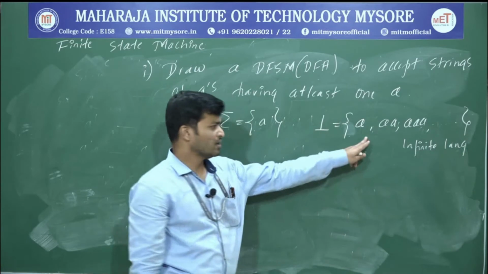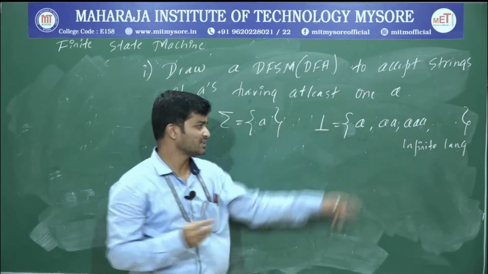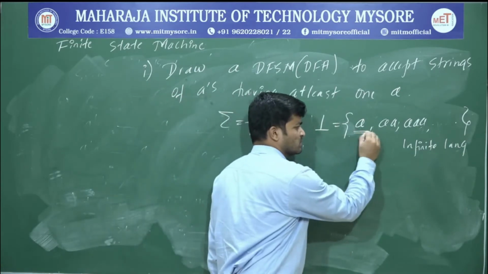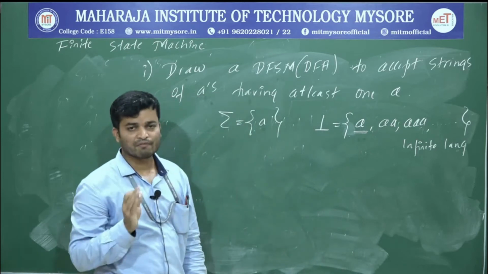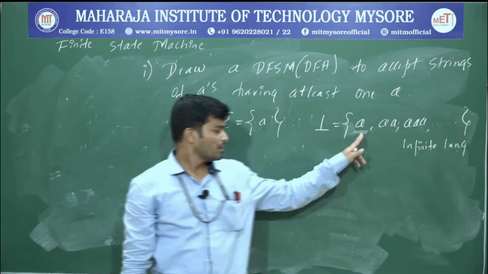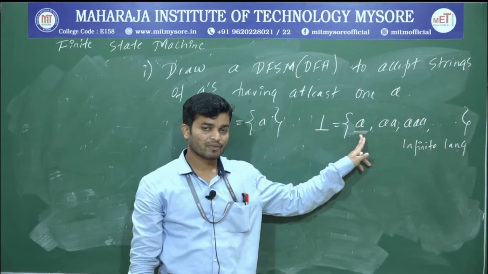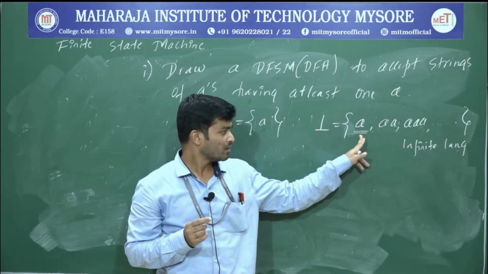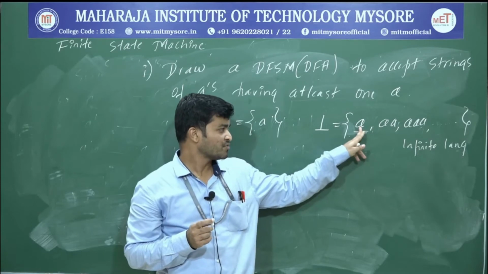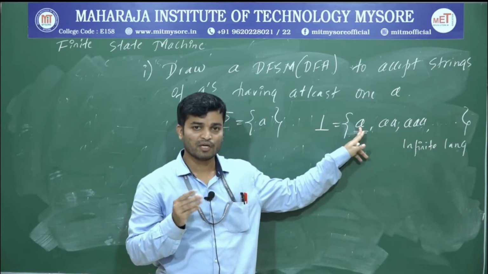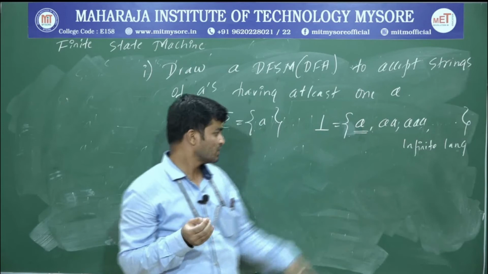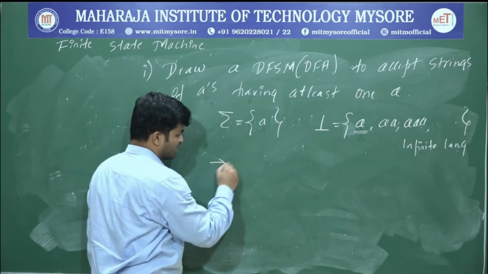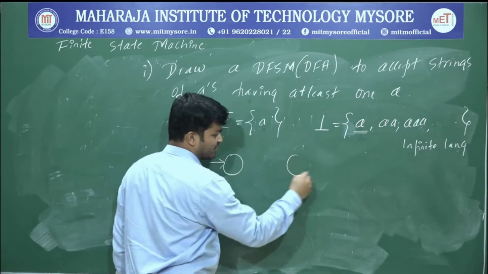Just now I told you, whenever the language is infinite, just underline the minimum length string. If the language is infinite, mark the minimum length string. If the language is finite, mark the maximum length string. So what is the size of the minimum length string? 1. If the size is 1, how many states? 2 states. One is the start state, another one is the accepting state.